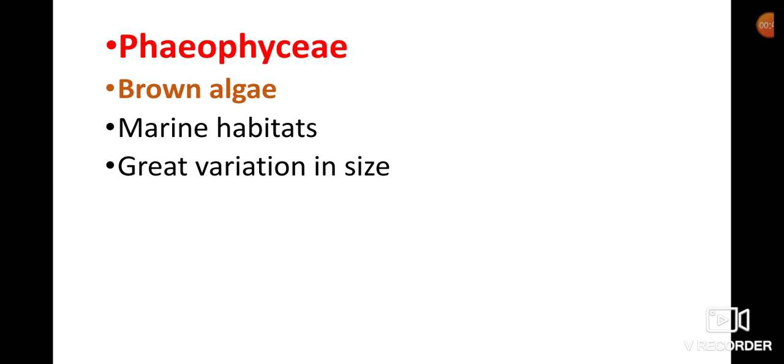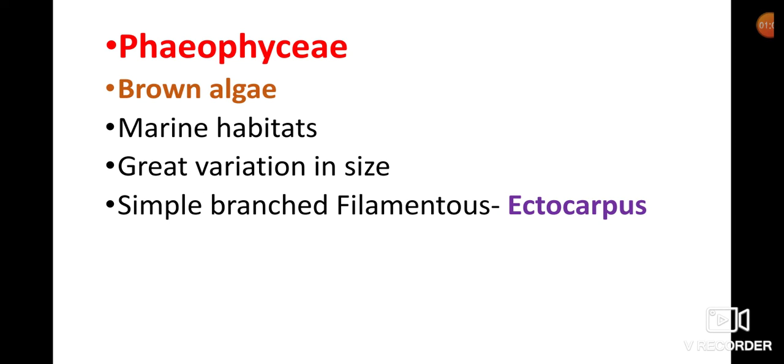The forms range from simple branched filamentous forms to profusely branched forms. An example for simple branched filamentous forms is Ectocarpus.